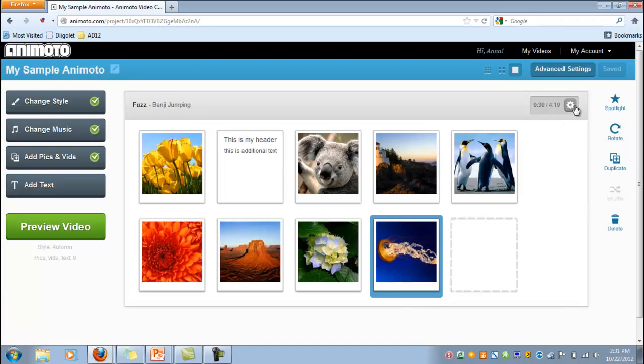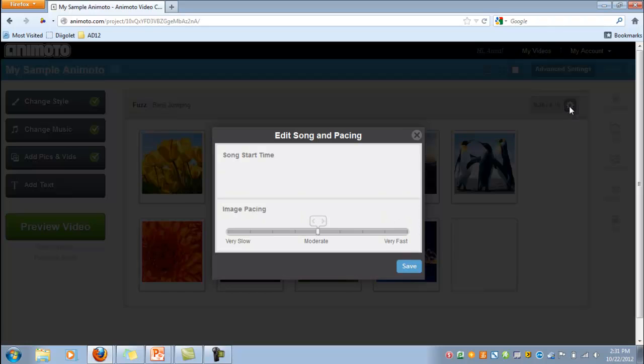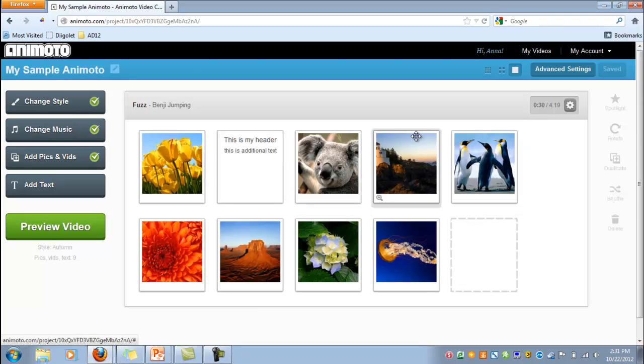Some other options that you have, over here there's another little gear. So if you click on that, you can adjust when the song that you've selected starts and stops. And you can also choose your image pacing. So here's one of two places where you can adjust how long any particular slide appears in your video, but it applies to all slides in this case. So image pacing here, you can see that you have a scale between very slow, moderate, and very fast. So if I'm happy with those settings, I can save, or since I didn't make any changes, I can just exit out. And then on the right hand side, I have a few more options.